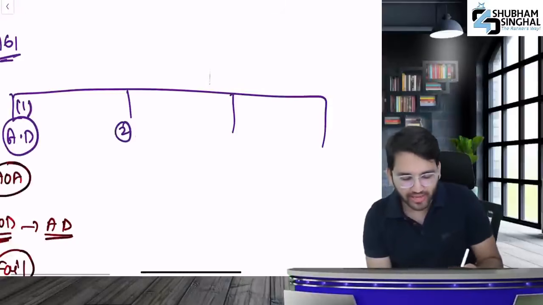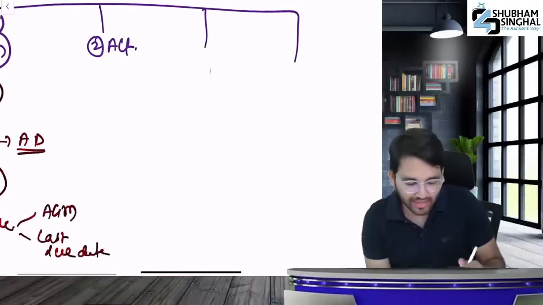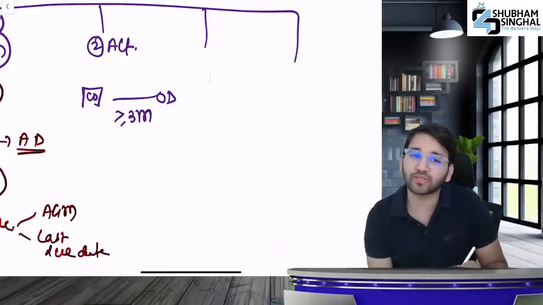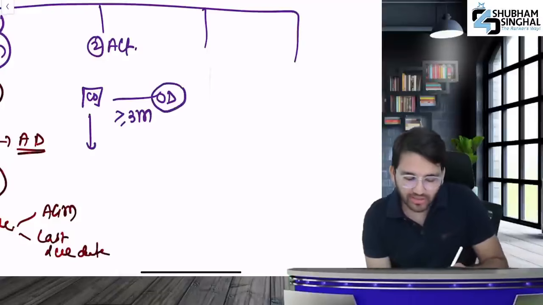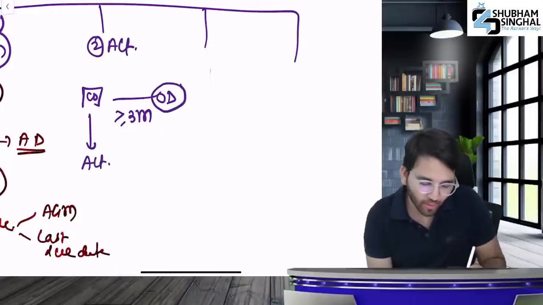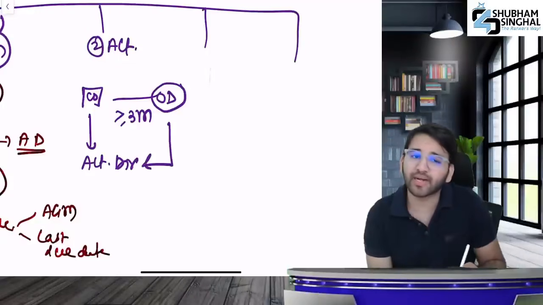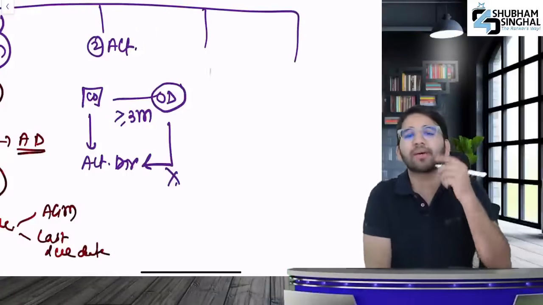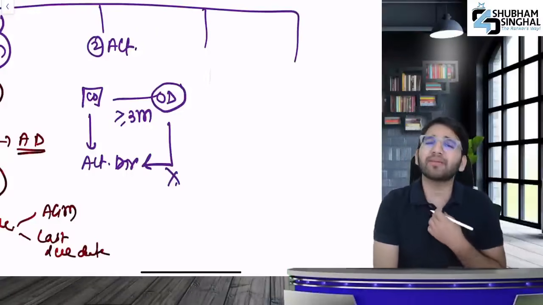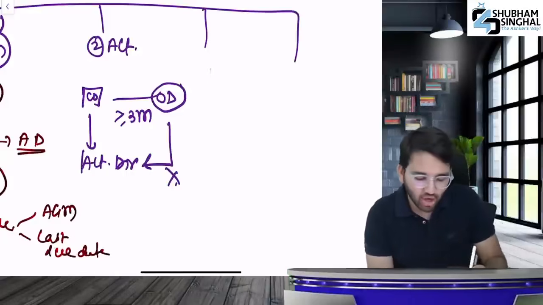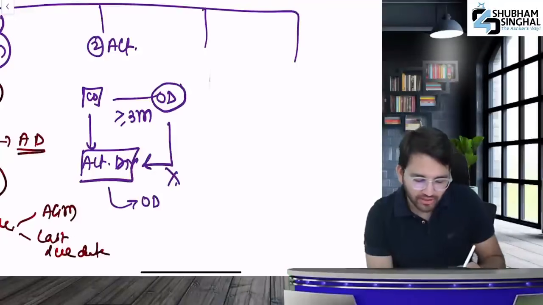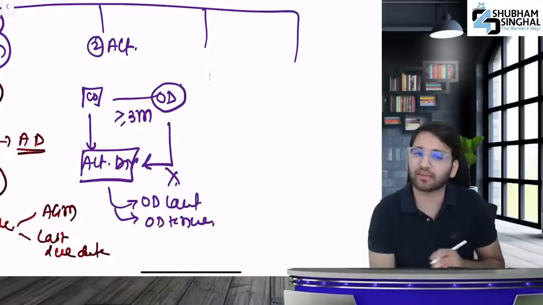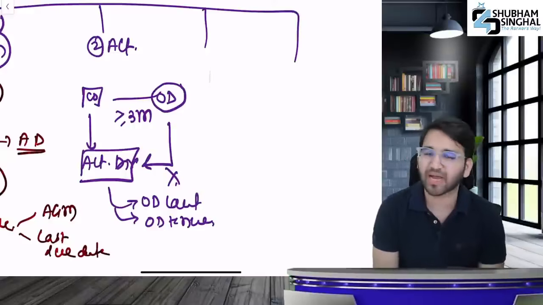After that, come to alternate director. What are alternate directors? If a company's original director goes outside India for 3 months or more, the company can appoint an alternate director in place of the original director. Remember, this alternate director is not the proxy of the original director, understood? What is the tenure of an alternate director? It remains until the original director returns, or until the original director's tenure ends.